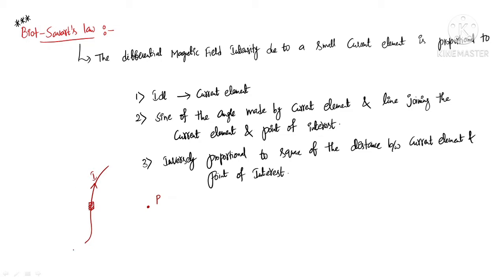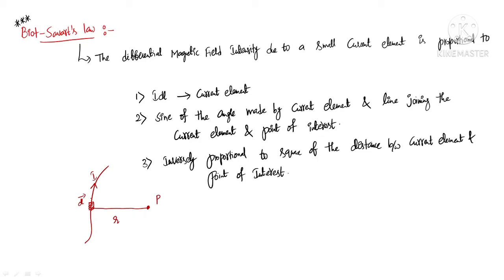In this small wire, I am considering a small differential element whose length is dl bar, and the distance between this differential element and the point of interest, let us assume as small r. So r is the distance from this small element of the entire wire to the point of interest P. Please note it down.